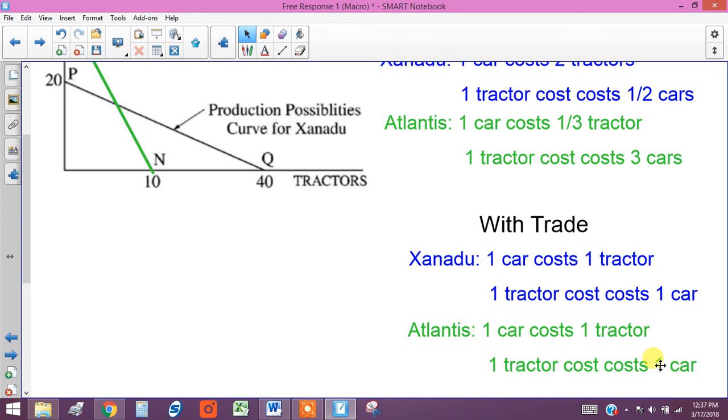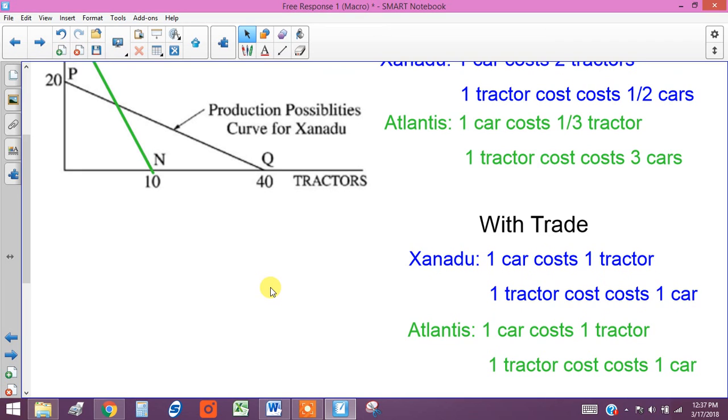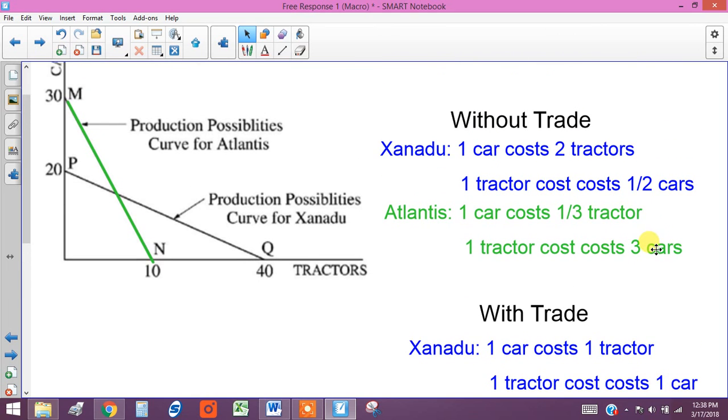They're really going to have a big advantage from trading, because a tractor now costs a third of what it did before trade. They can buy a tractor from Xanadu, which has the absolute and comparative advantage in producing tractors, and it's only going to cost them 1 car instead of the 3 that it cost when they don't trade at all.